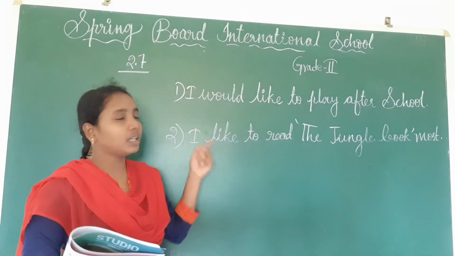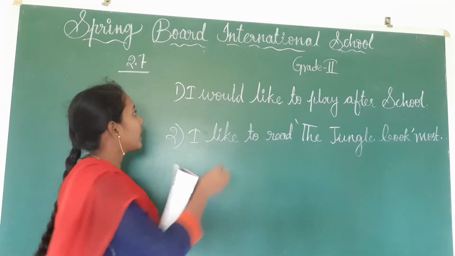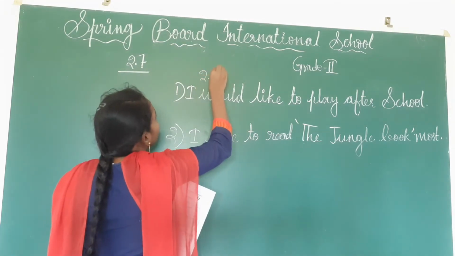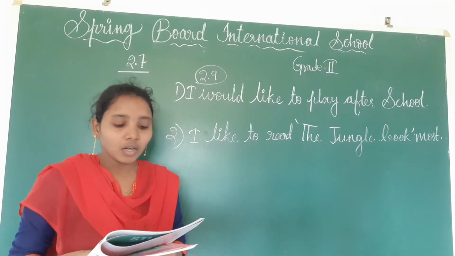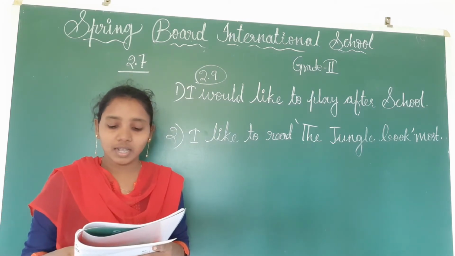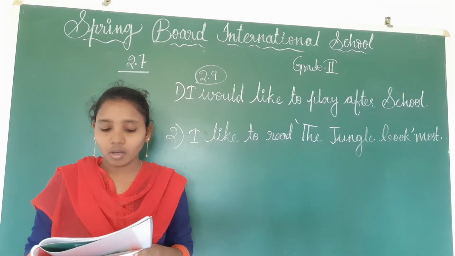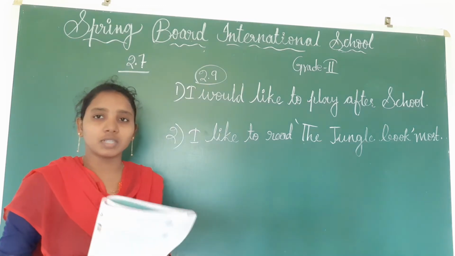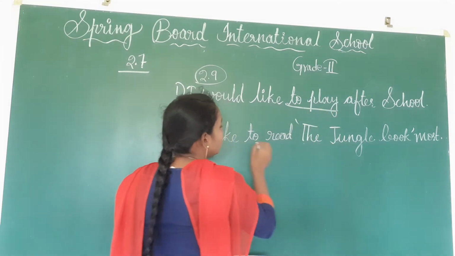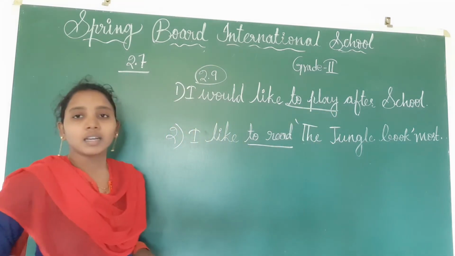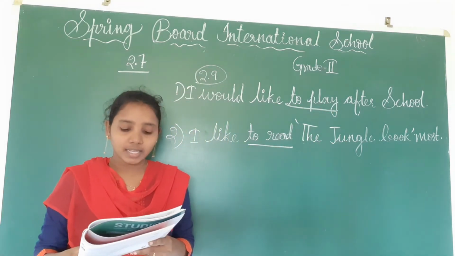Like this, you have to write these two answers in 2.9, children. This one is 2.9. Okay, like this you have to write. And next one, see, do your answers have words such as to play, to read or to study? Pick your response. As our answers have to play and to read, now we have to tick in the S box.